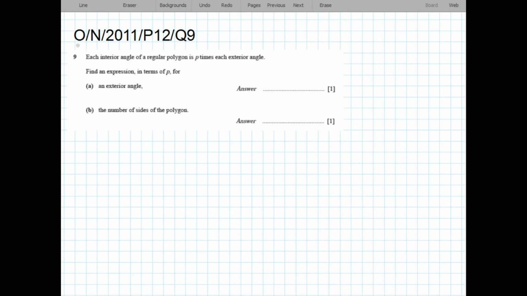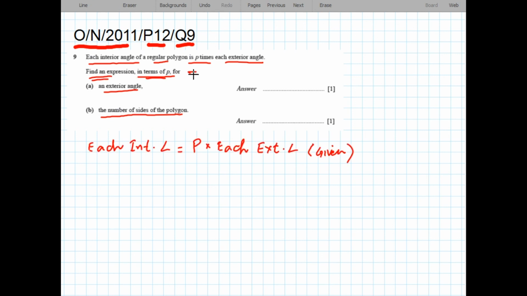Next question is October-November 2011, paper 1-2, question number 9. Each interior angle of a regular polygon is p times each exterior angle. Find an expression in terms of p for part A, an exterior angle, and part B, the number of sides of the polygon. In this question, all the answers will be in terms of p. It means that the answer contains only p and nothing else.